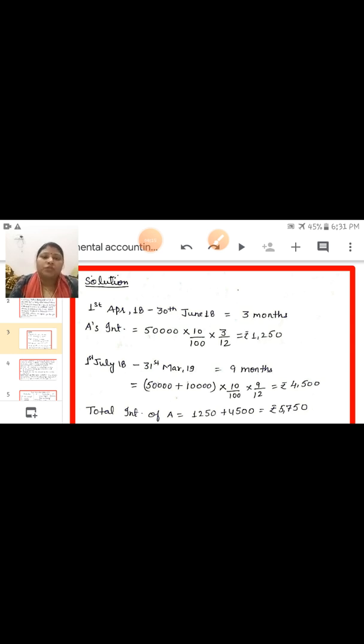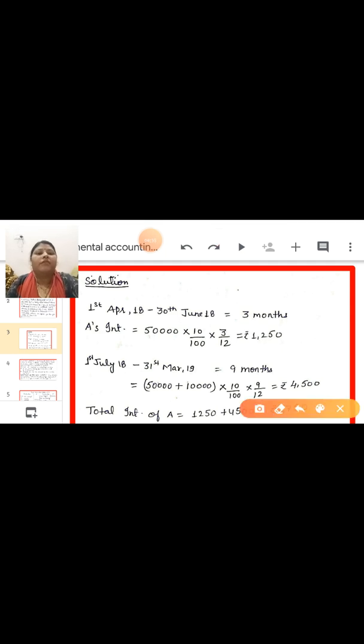Up to 30 June, first of all, we will find out the interest of A and interest of B. Here, we will do the calculation of interest one by one. First partner A, after that partner B.